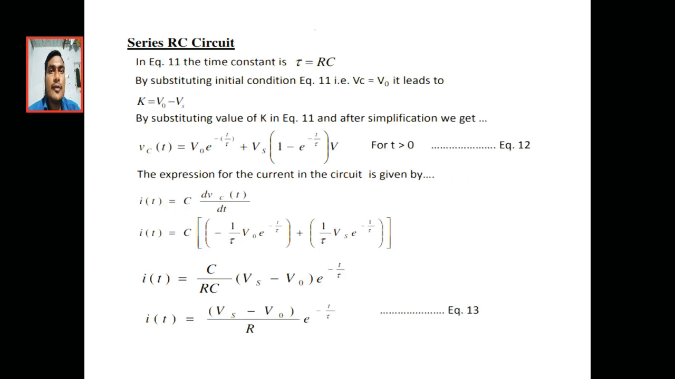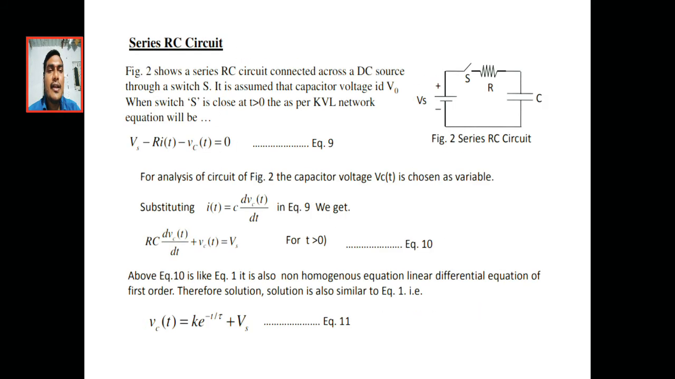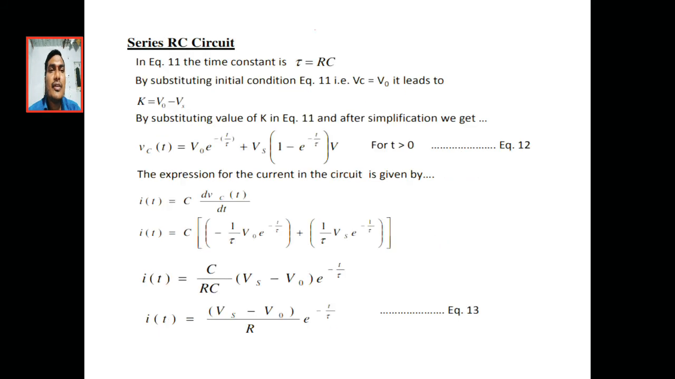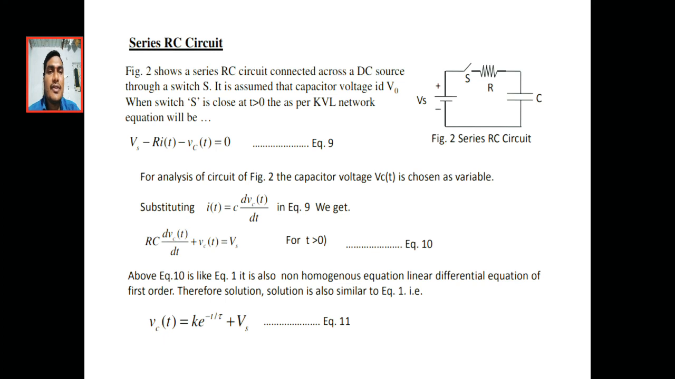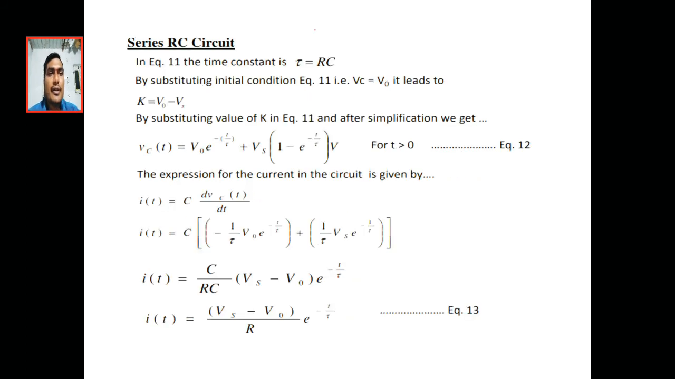Now, what is tau here? Tau equals RC, which is the time constant. Again, I will define this time constant at the end of the class. To find the k value, the constant, we have to apply initial conditions. By applying the initial condition, Vc is equal to V0, because in this equation the e term becomes 0. So Vc equals V0, and k equals V0 minus Vs.